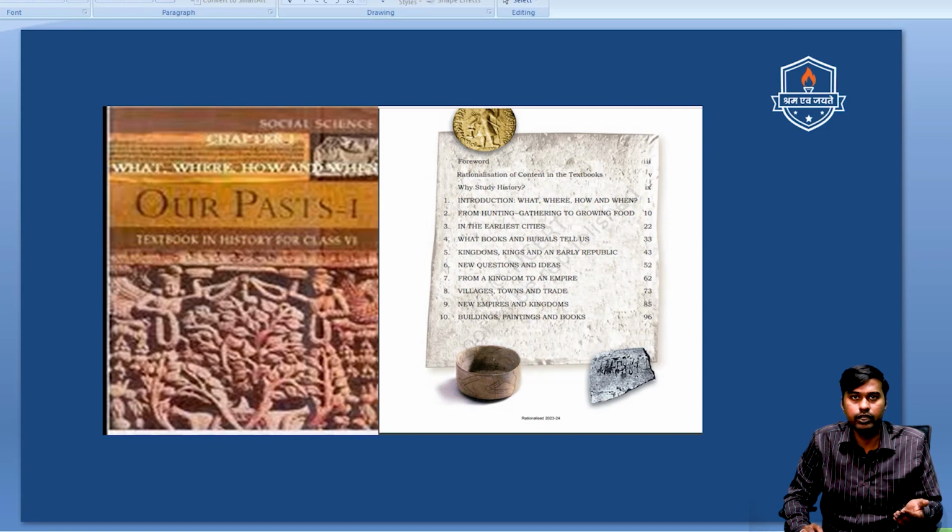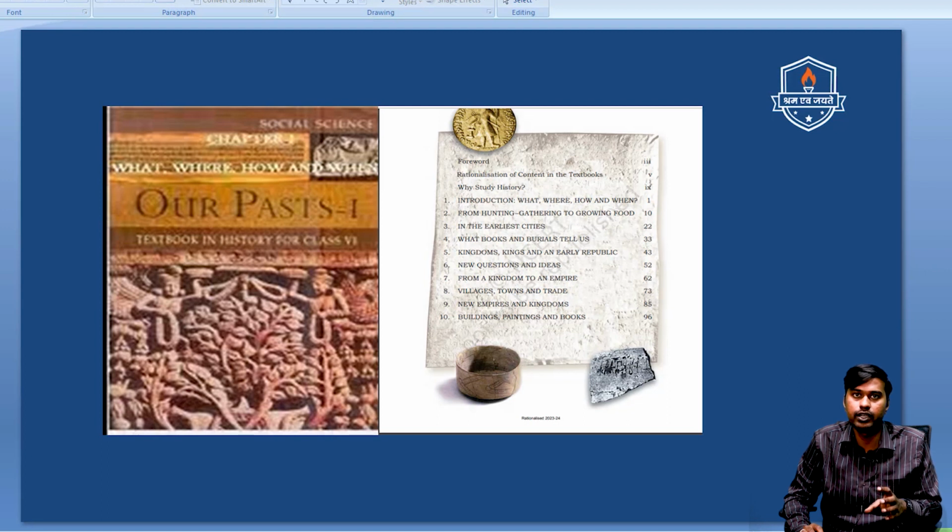Now going into the 6th standard NCERT, Our Past 1. Here you need to read all the chapters in the book, because this particular book will give you good conceptual clarity and basic understanding of chapters like Indus Valley Civilization, socio-religious reform movements, that is Bhakti literature, Sangam age literature, and in addition to that, chapters such as Buddhism and Jainism.